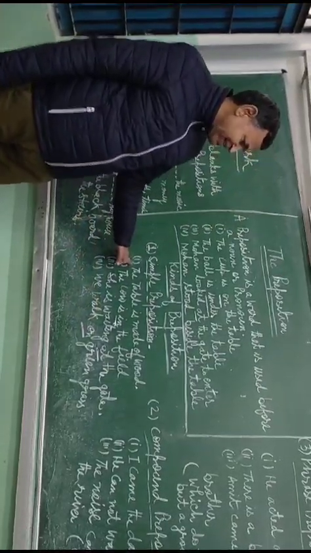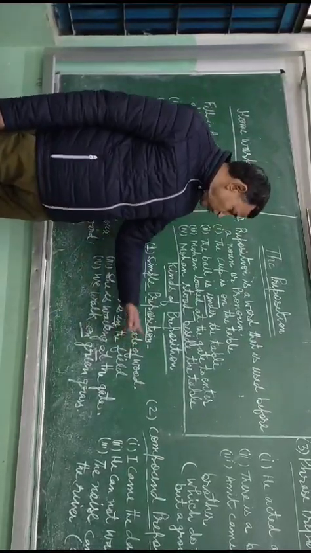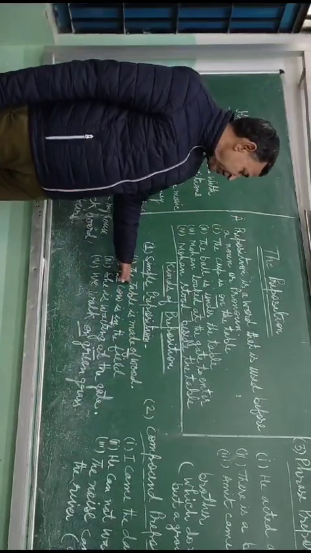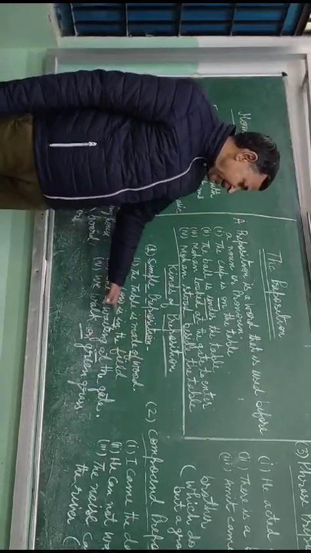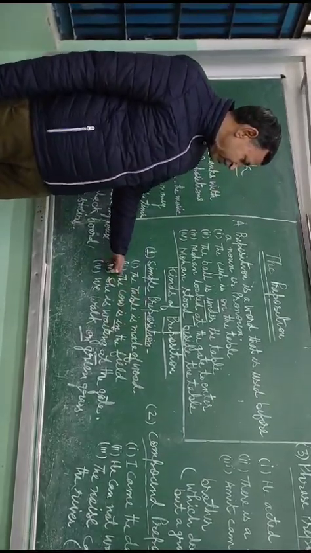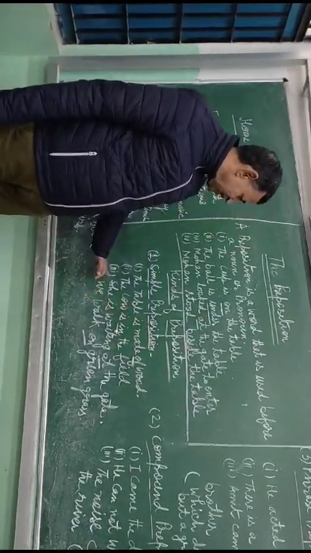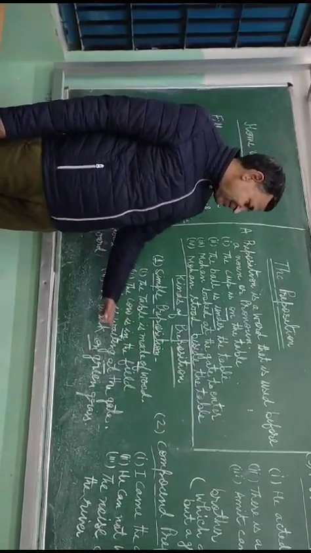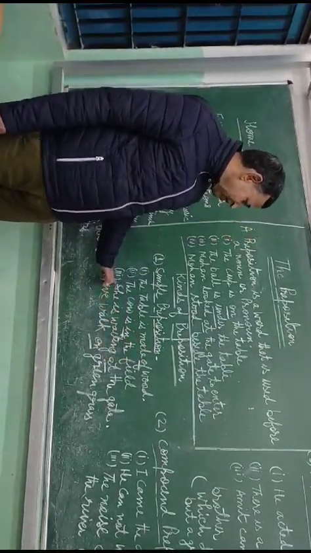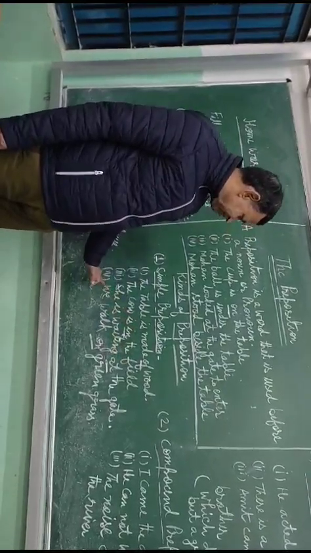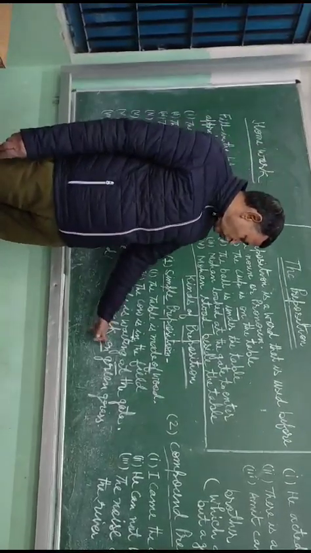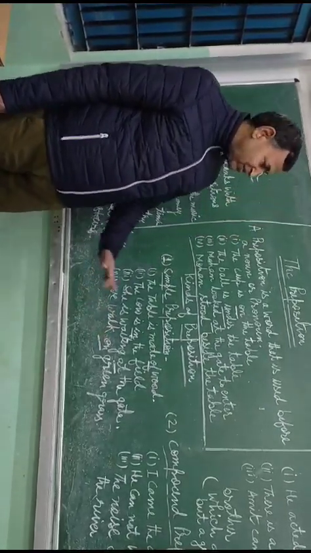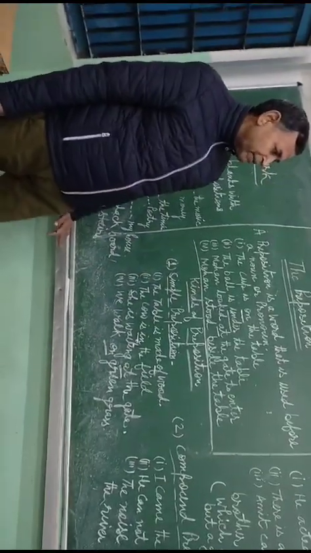Here you see in the first sentence, of shows the relation between the table and the wood. In the same way, in shows the relation between the cow and the field. In the third sentence, at shows the relation between she and the gate. And in the fourth sentence, on shows the relation between we and grass. These are simple prepositions.